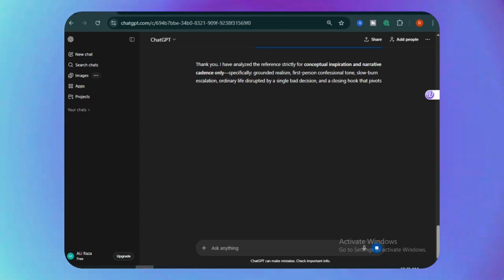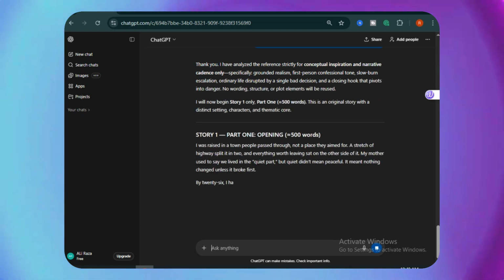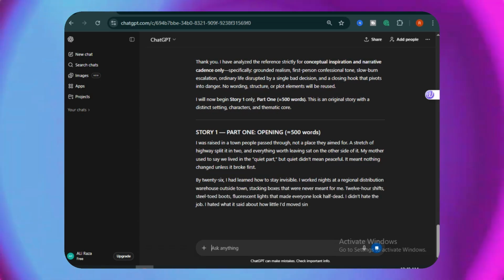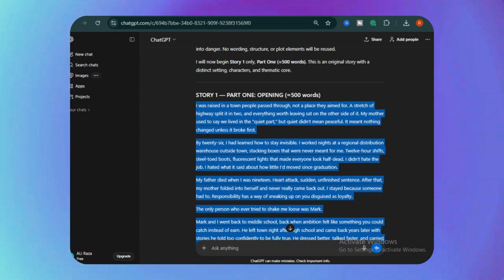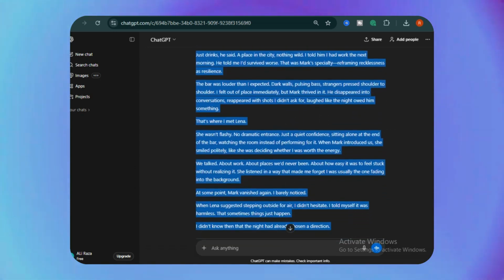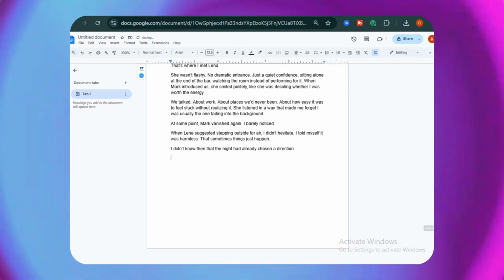It will first write the opening 500 words, and then you can ask it to generate the next part of the story. If you ask it to write a full 1,500-word story in one go, it usually won't do that properly. That's why I've designed this prompt this way, so you don't have to worry about the script at all. After it generates the full story script, copy it and paste it into Google Docs so nothing gets messed up when you generate the voiceover. Now we have our script ready.